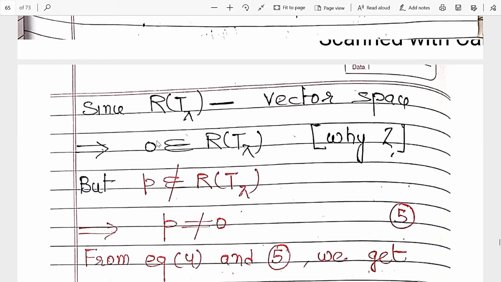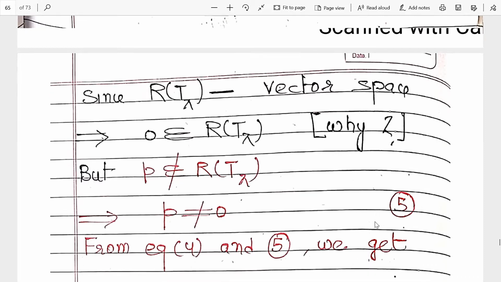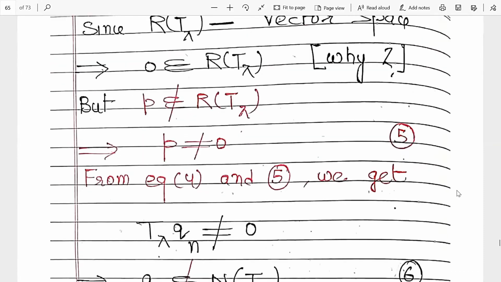It means P and 0 cannot be equal, right? So it implies P is not equal to 0. This is possible because P does not belong to this set and 0 belongs to this set. So P is not equal to 0. This is equation number 5.